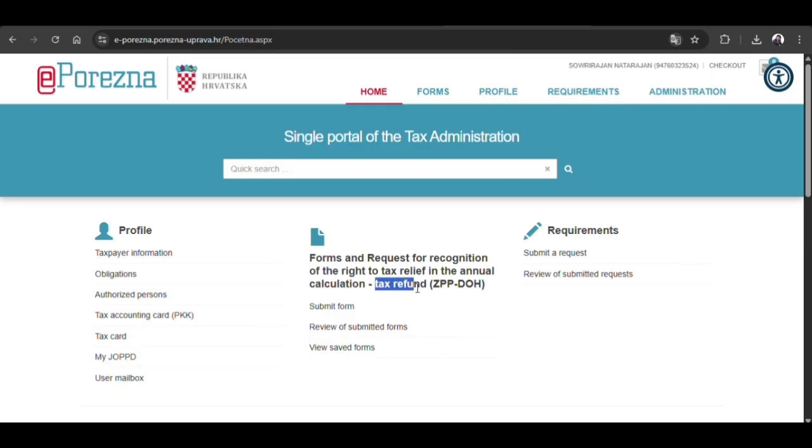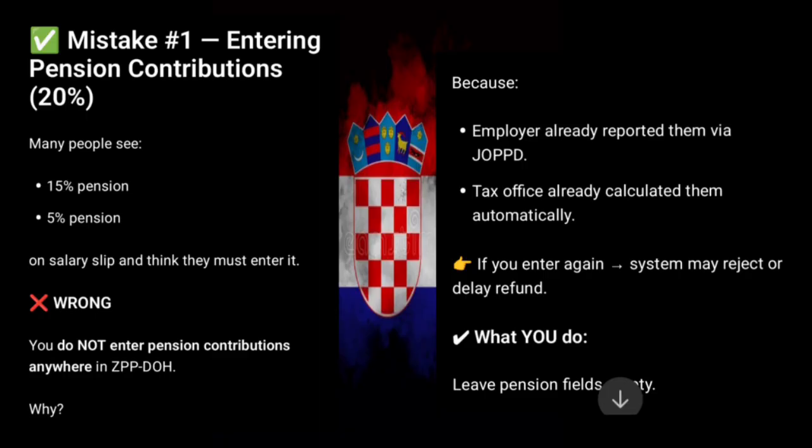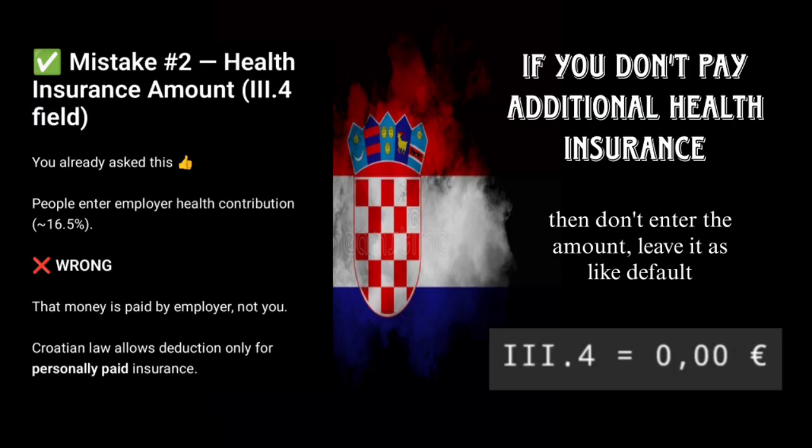We have almost finished the tax refund topic, but I want to share some more tips. Usually mistake 1: don't enter your pension contribution. It's not considered as a tax. If you enter some value, your application may get rejected. Mistake 2: don't enter any value in health insurance. If you pay additional insurance, then you need to enter the value, or else just leave it as it is, like 0 euros.